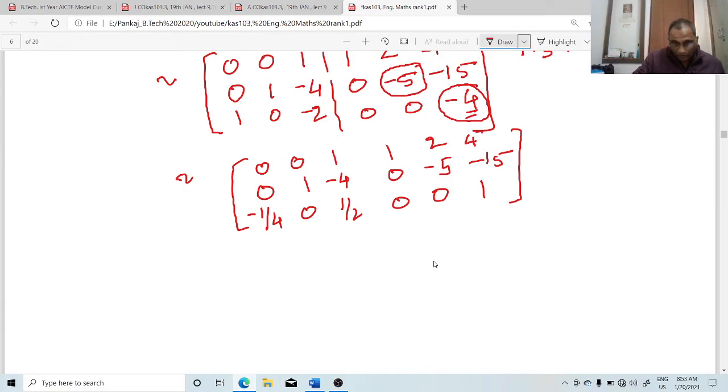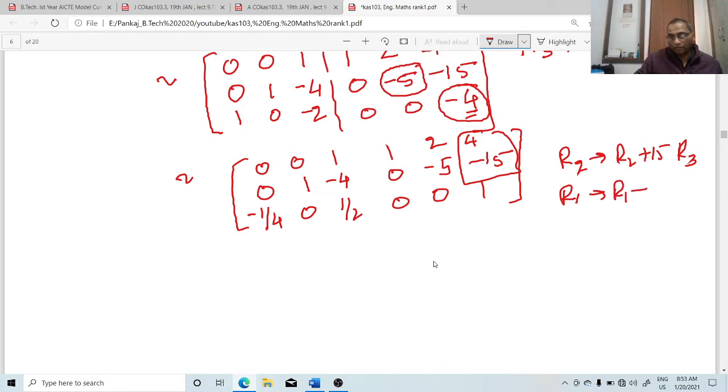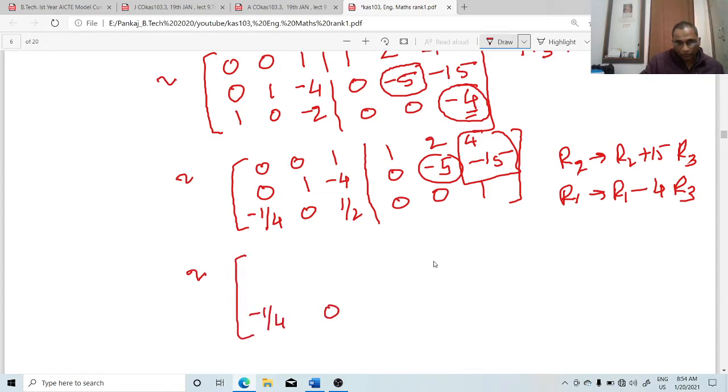Now convert these elements to 0, this one as 0. Apply the operation R2 change to R2 plus 15 times R3. Okay, and R1 change to R1 minus 4 times R3, like this. After that we come here and then we get the answer. Okay, write this one. Last two same: -1/4, 0, 1/2, 0, 0, 1.